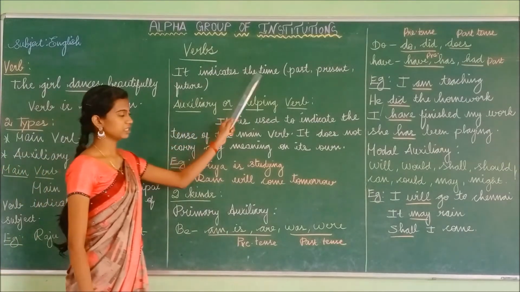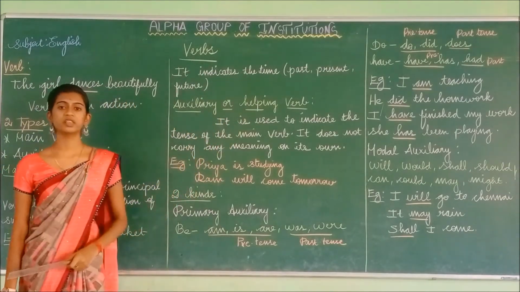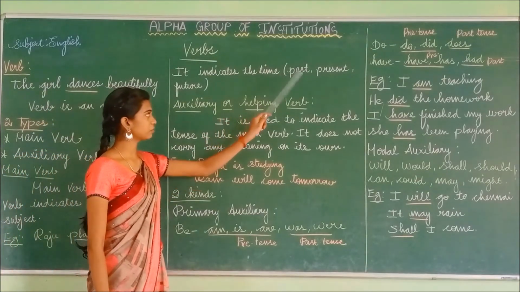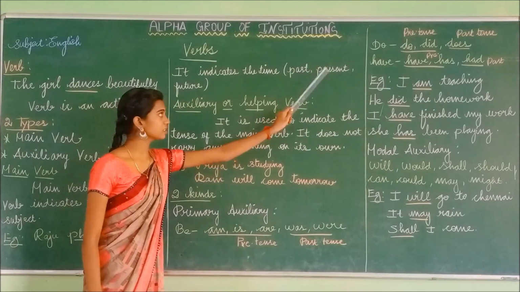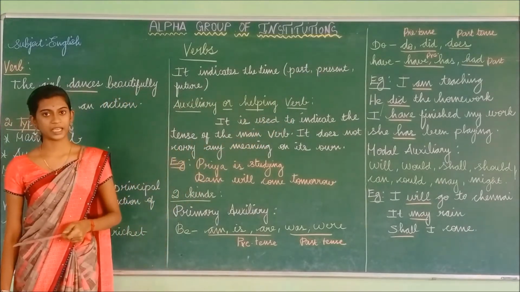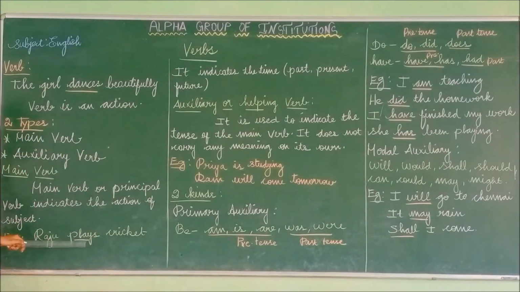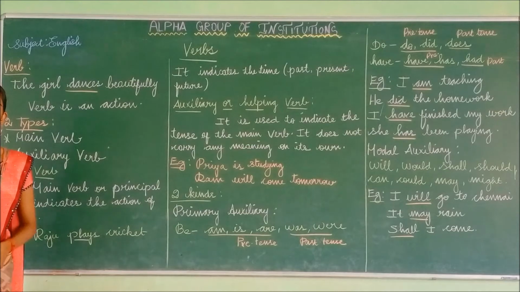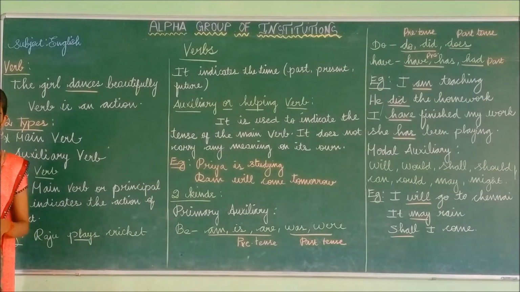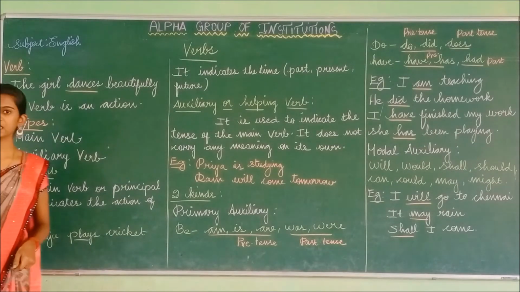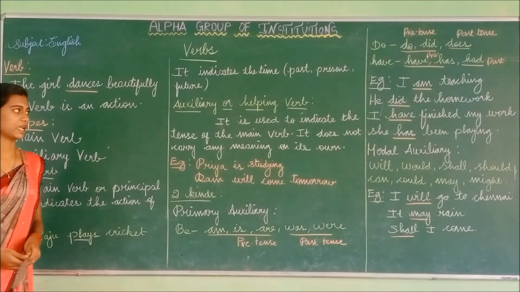It also indicates the time. This main verb will indicate the time. What does the time represent? The time represents the past tense, present tense or future tense. What tense is this? Very good. This play is of the present tense. What is the past tense of play? Yes, the past tense of play is played. So it indicates the time, whether it is present tense, past tense or future tense.